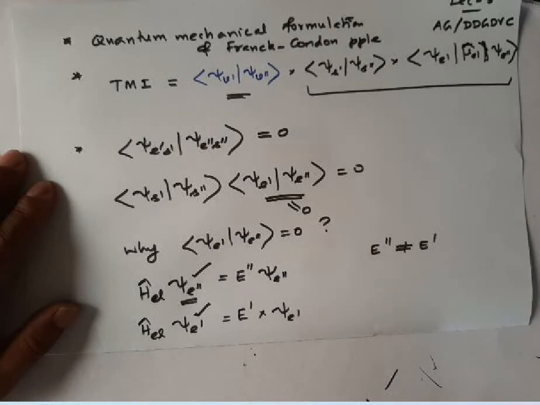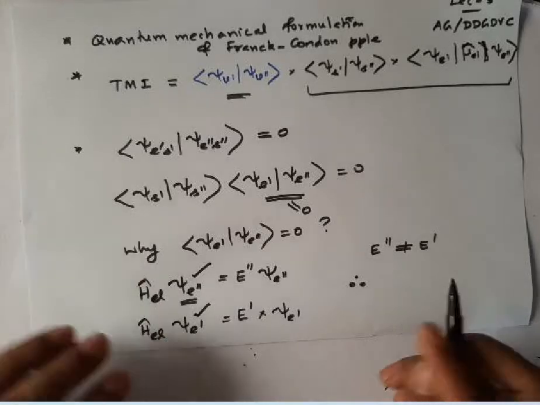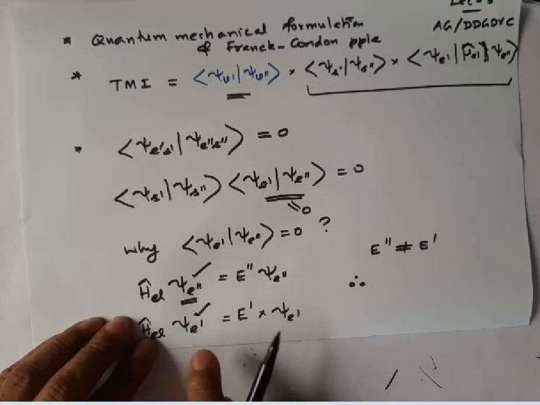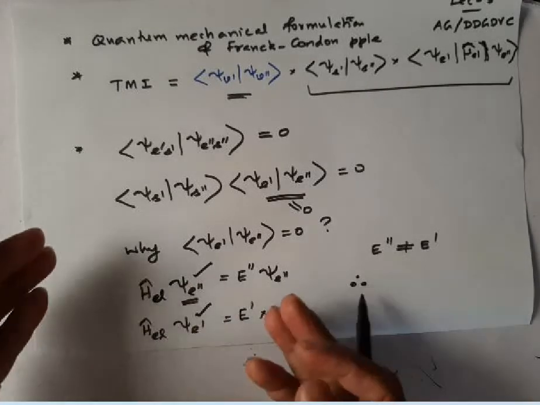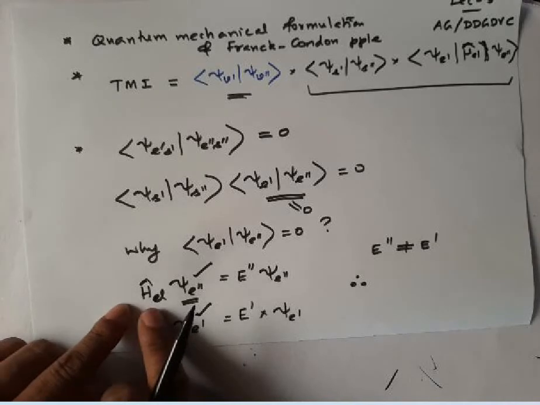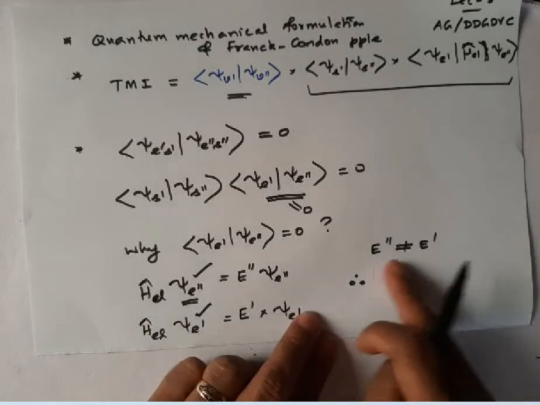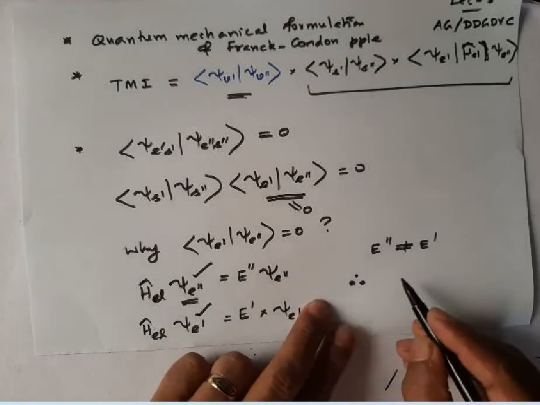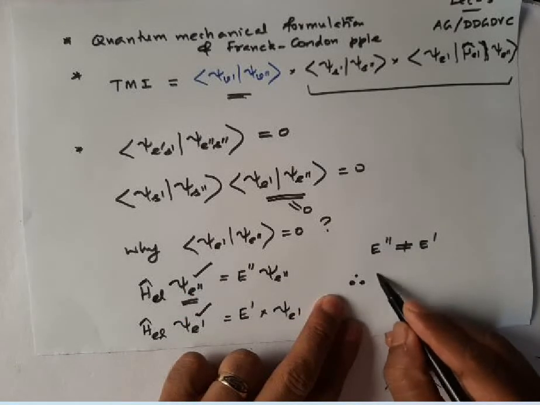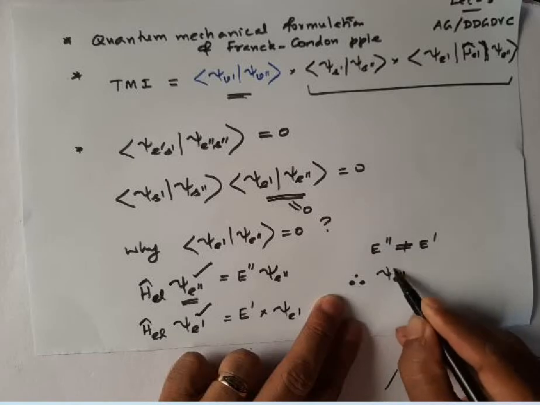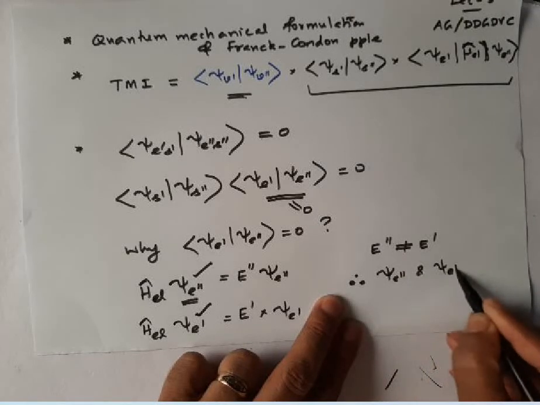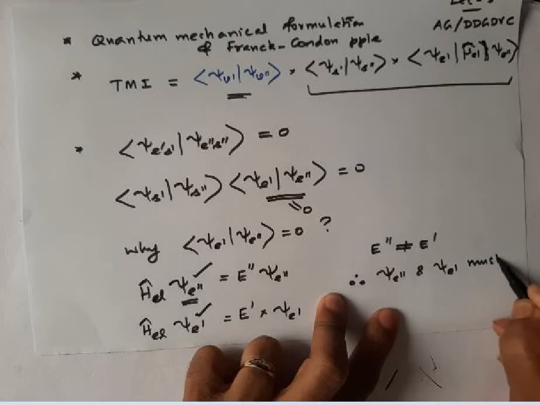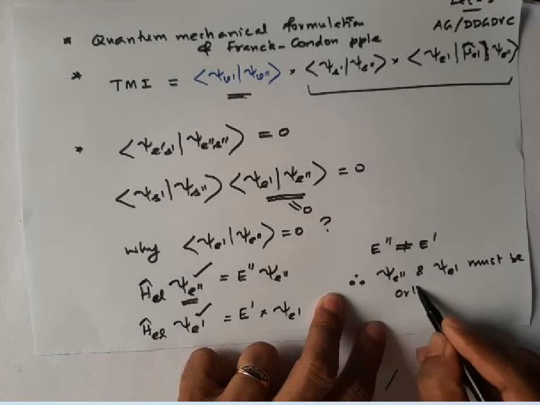Therefore, since these two wave functions are eigenfunctions of the same operator with different eigenvalues, the two wave functions must be orthogonal. So psi e double prime and psi e prime must be orthogonal.